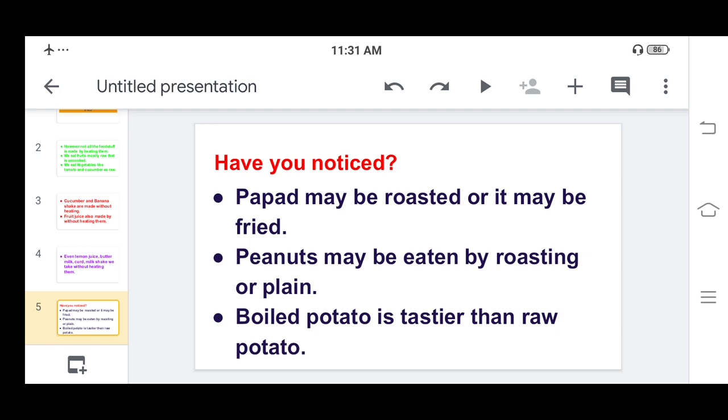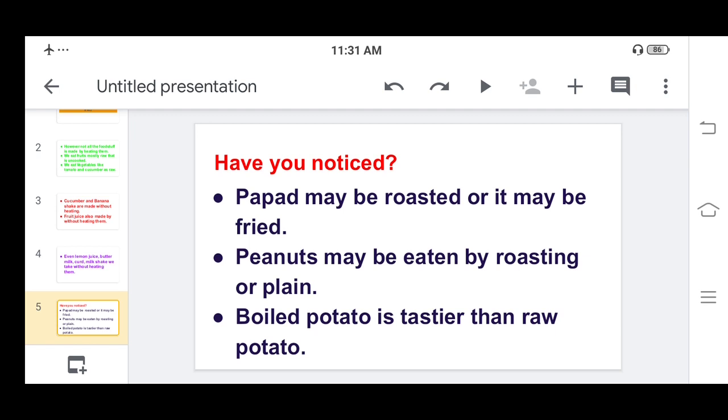Why? Because we are using different methods for giving heat to them, so it carries a different taste. Now peanuts may be eaten roasted or plain, but here also, as with papad, there are roasted peanuts and plain peanuts. Both peanuts are the same, but we are using different methods. One peanut we eat raw, without roasting it, plain peanuts, and one type we roast and eat.